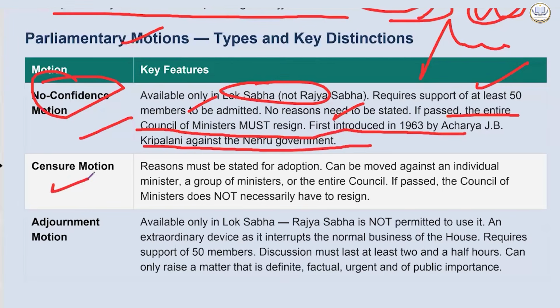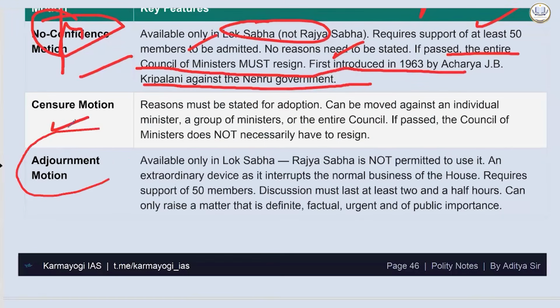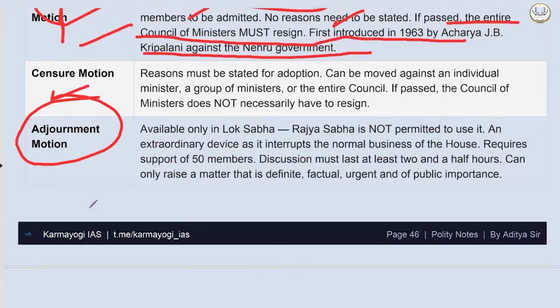Then comes censure motion. Here, reasons must be stated for adoption, and it can be moved against an individual minister, a group of ministers, or the entire council. If passed, the council of ministers does not necessarily have to resign. So this is less powerful than a no confidence motion. Then adjournment motion. It is available only in Lok Sabha. Rajya Sabha is not permitted to use it. An extraordinary device, as it interrupts the normal business of the House, it requires support of 50 members.